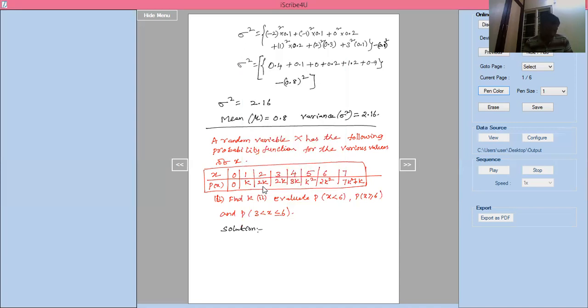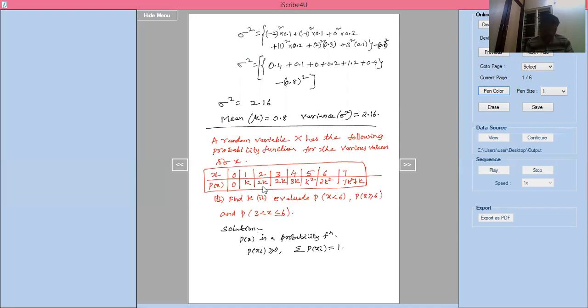here p of x is a probability function. So p of xi is greater than or equal to 0, and summation of p of xi equal to 1.